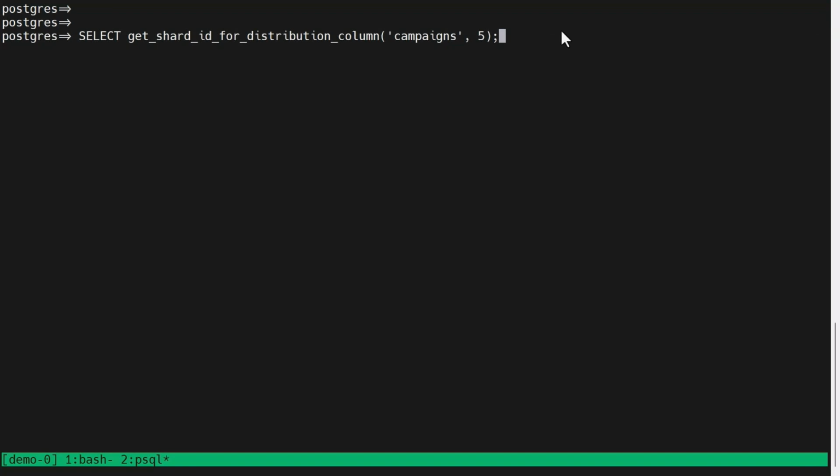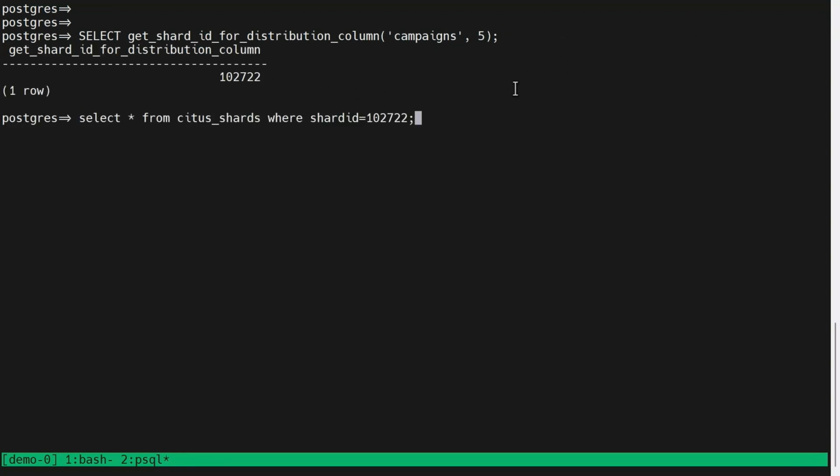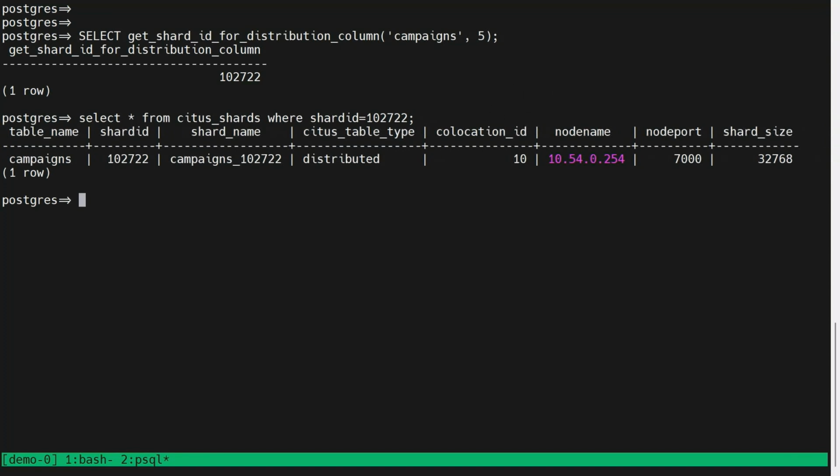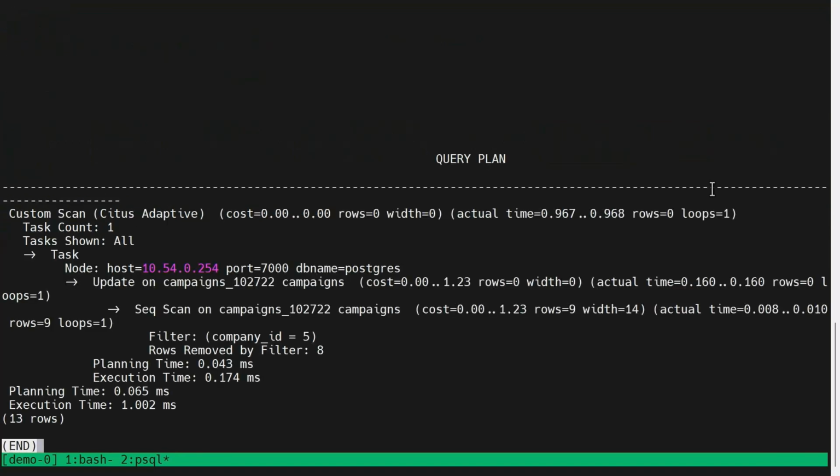Let's take this companies table and campaigns table. Here we are looking at a company ID 5. I'm going to have that 5 in my predicates and see how that works. One of the functions that is there is get distribution column name, which gives you a shard key number. That's 722, 102, 722. And then you can see where that shard belongs to by using citus shards.